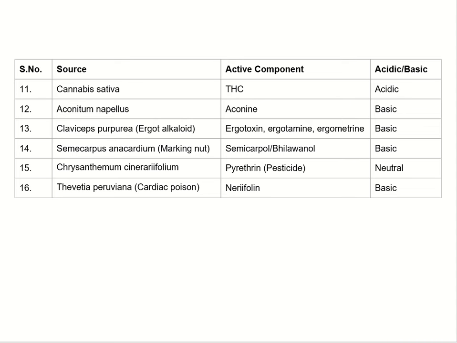The active components are semecarpol or bhilawanol. It is basic in nature. Chrysanthemum cinerariifolium. The active component is pyrethrin and it is neutral. Thevetia peruviana. It is a cardiac poison. The active component is nerifolin and it is basic.